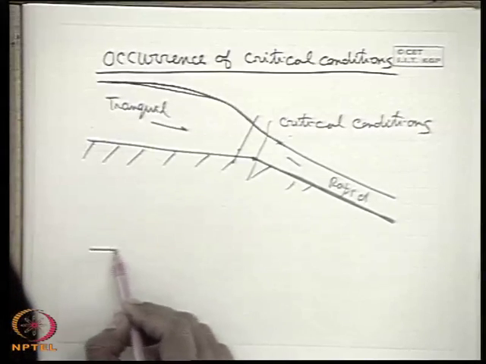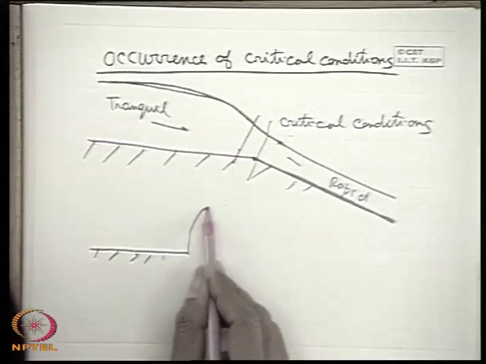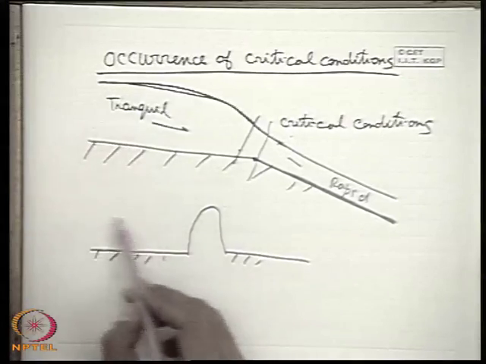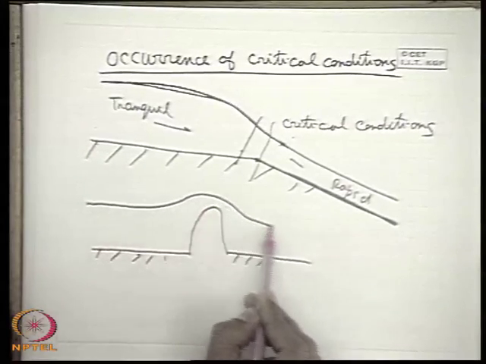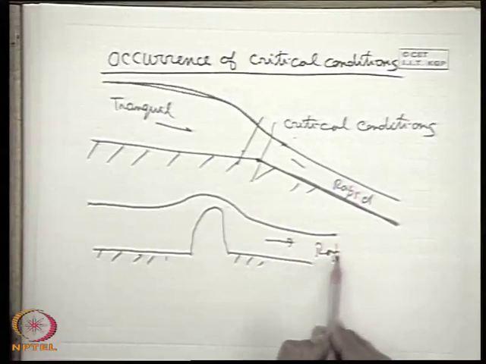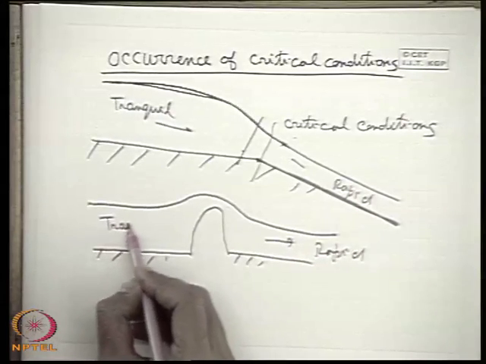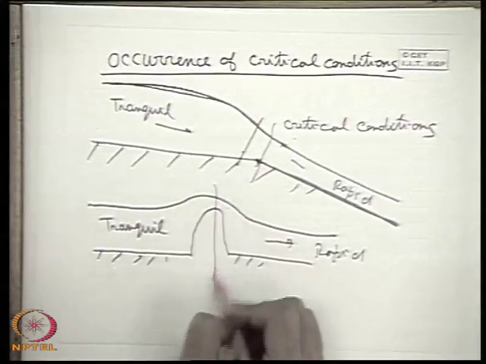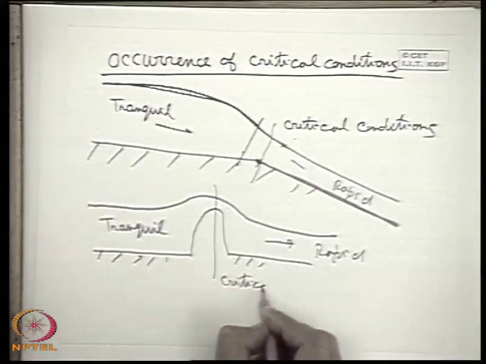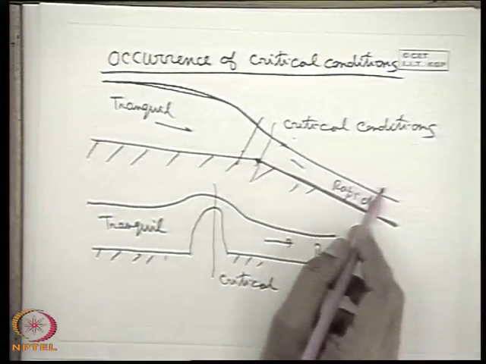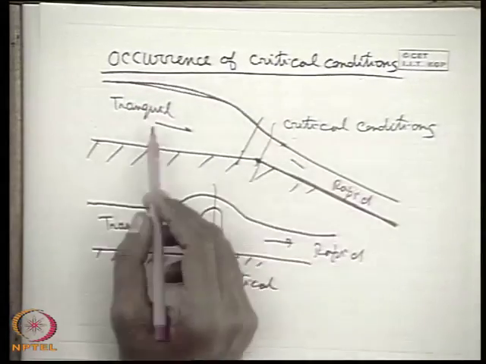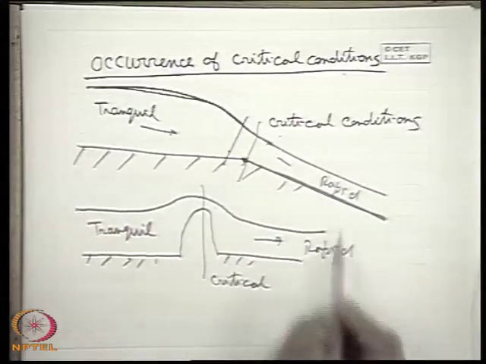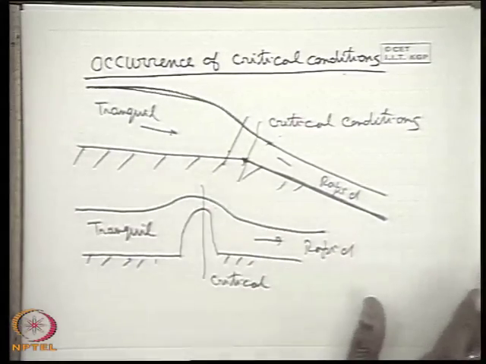Another condition is that if there is a rise in the bed of the channel, the flow which is tranquil initially may go to a rapid flow. So this is a rapid flow, and a conversion from tranquil to rapid flow gives the occurrence of the critical flow, meaning the flow is critical at that juncture. The flow passes through a critical condition. So the occurrence of critical flow takes place when the tranquil flow is accelerated to rapid flow, but not the reverse, when the rapid flow is decelerated to tranquil flow.